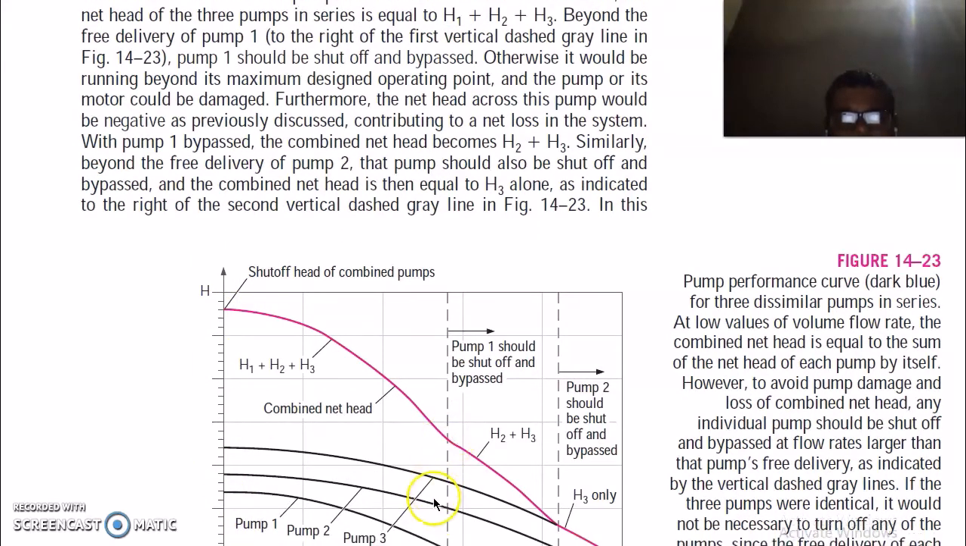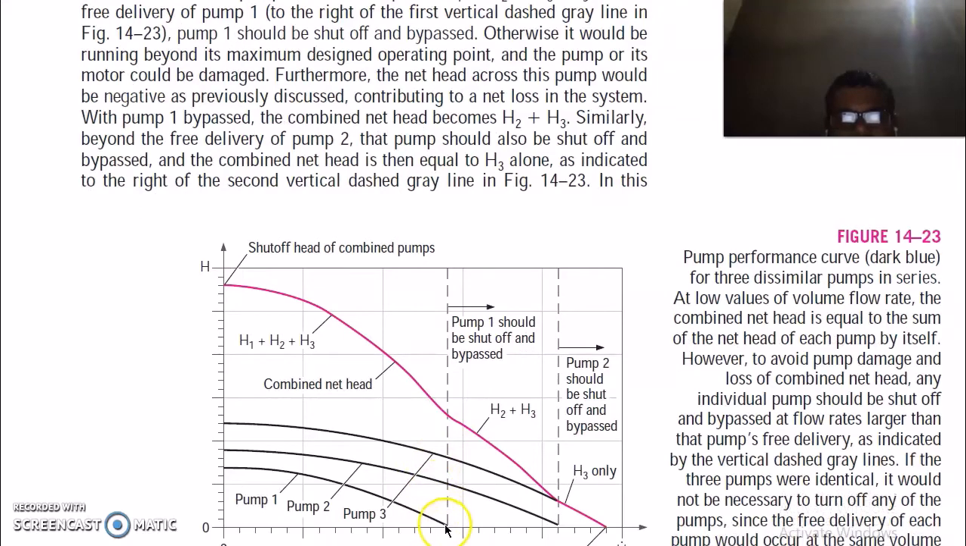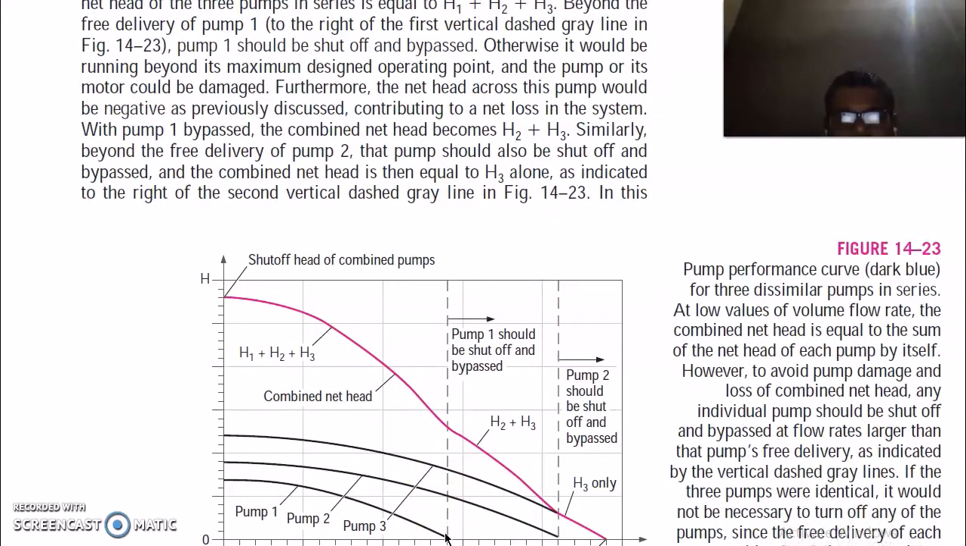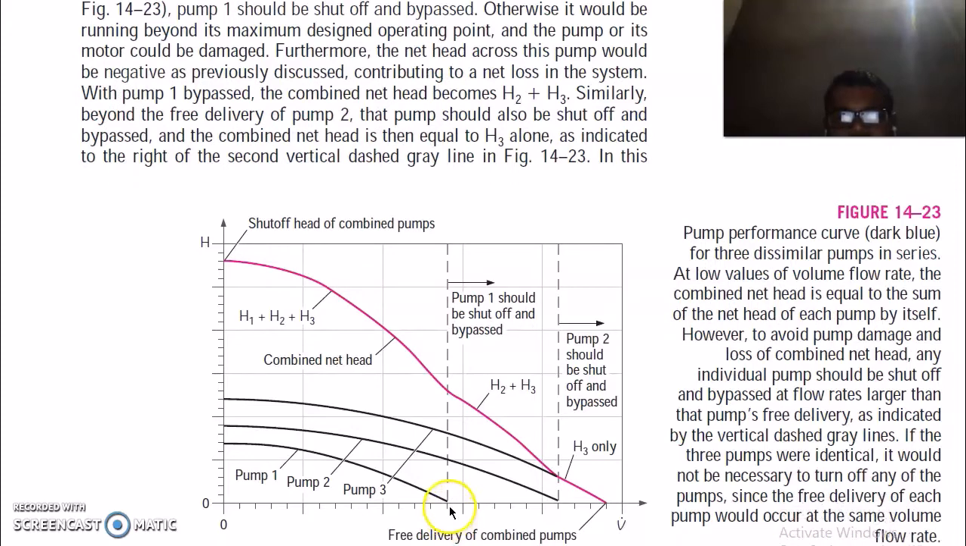Now beyond the free delivery of pump 1, P1, which is this, pump 1 should be shut off and bypassed, otherwise it will be running beyond its maximum designed operating point. Means if you still run this pump at this location, this is beyond the design, so we have to shut off this pump at this point. Further, the net head across this pump would be negative, as previously discussed.